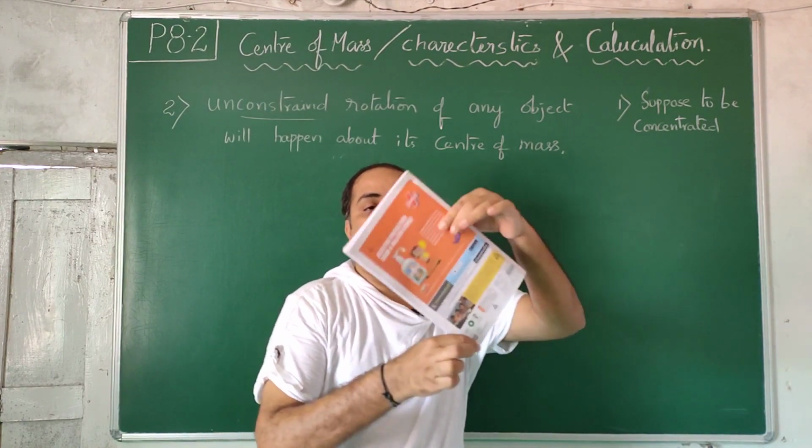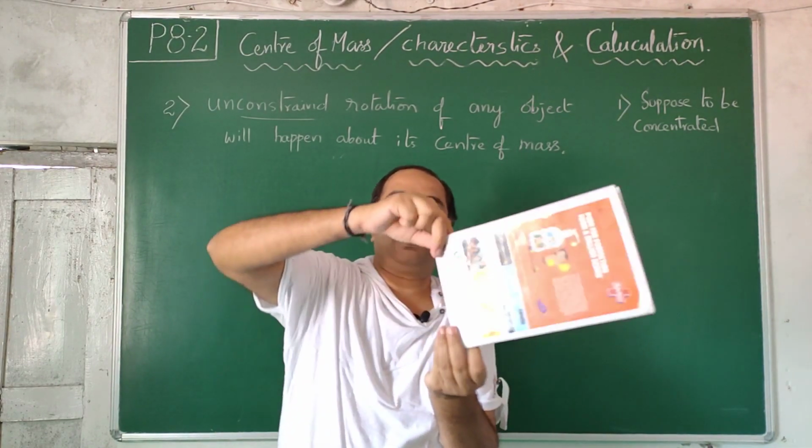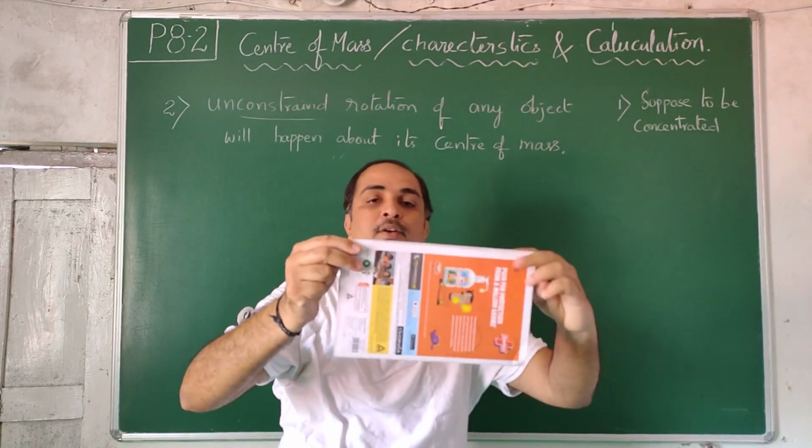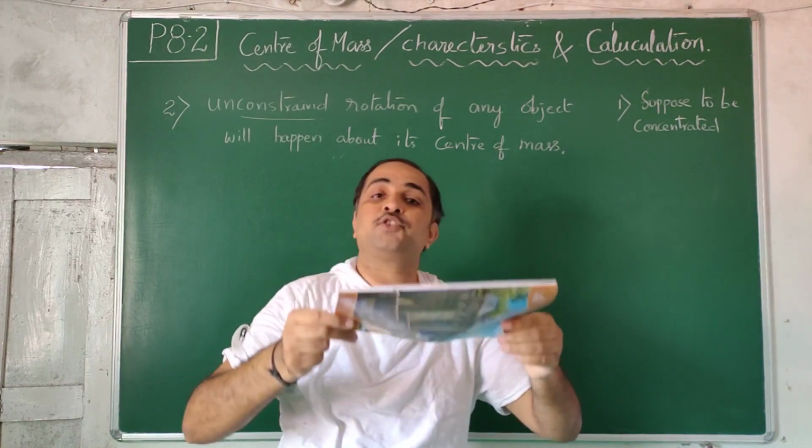Forcibly I can fix here and rotate about this hinge. Forcibly I can fix here and I can rotate it like this. Forcibly I can fix it and rotate like this. These are all called constrained rotations.